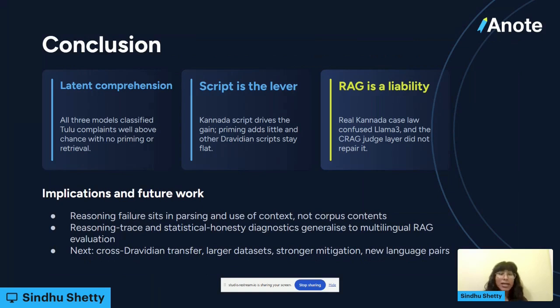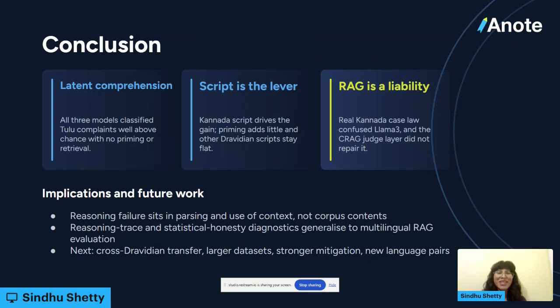And finally, RAG is a liability, but it's heavily model dependent. If a model is trained in the language of the RAG corpus, then it's able to maintain the robustness even in a more confusing domain. But if it's not, then it needs a higher resource language to anchor itself. For implications in future work,